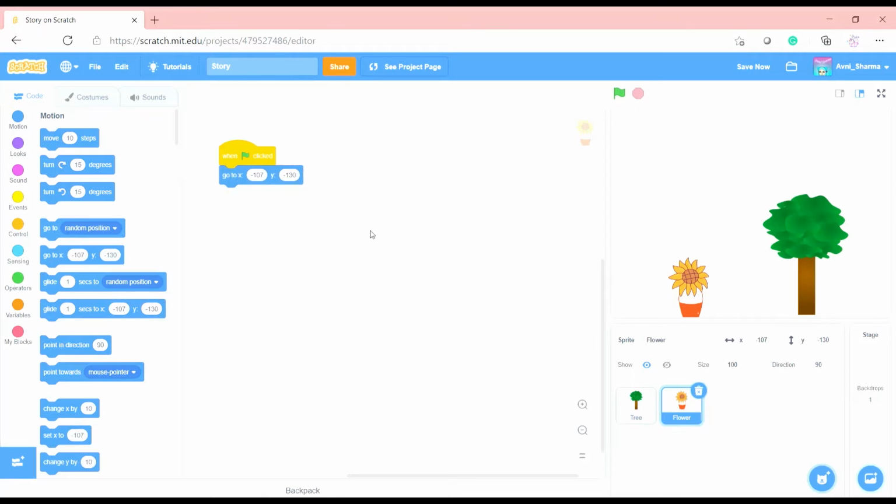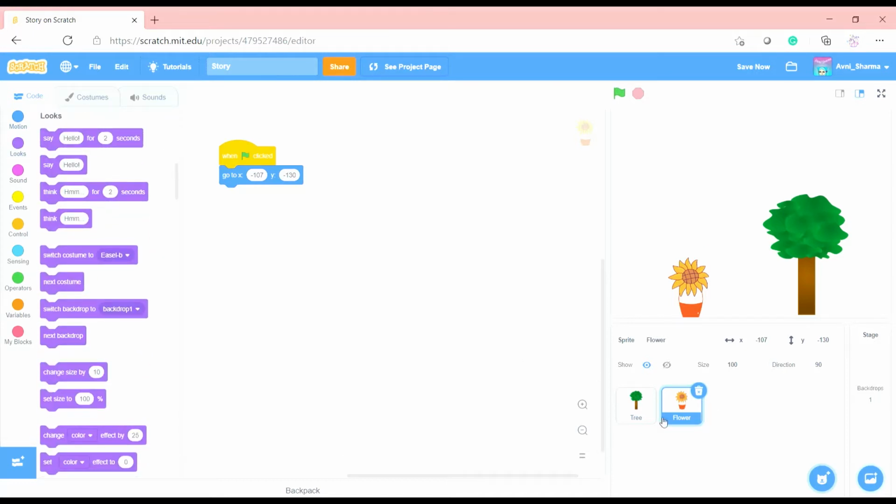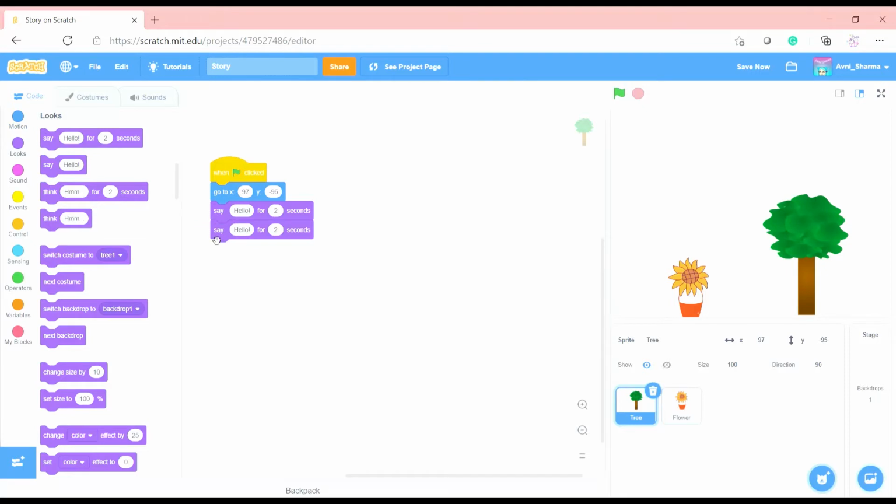So now we want to make a virtual story, and in that we will need to talk. So we have in the looks block, say hello. Let's go to the tree and say hello. I am very strong, and you, little flower, are very weak.